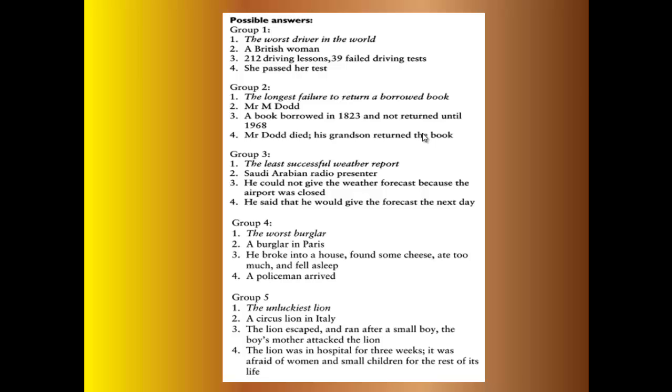The second text, what's the title of the story? The title is The Longest Failure to Return a Borrowed Book. Who or what's the story about? It's about Mr. M. Dodd. What are the main details? A book borrowed in 1823 and not returned until 1968. What happened in the end? Mr. Dodd died and his grandson returned the book to the library.